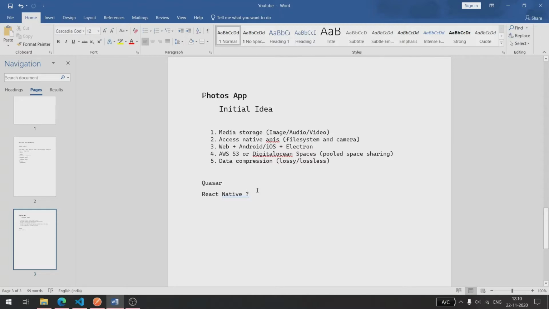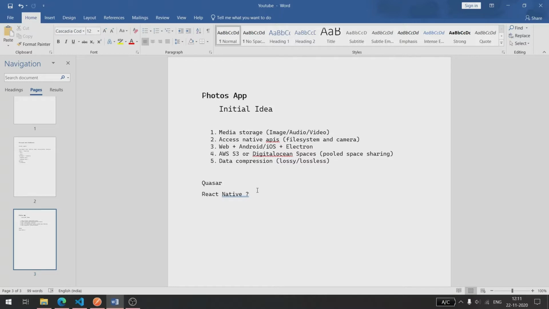We will use it for storing media like image, audio, video. And I was thinking of accessing the native APIs. This time we are not only creating the web app, and I want to access the file system for Android and iOS devices and PC also, so that we can use a sync feature, which will automate this.